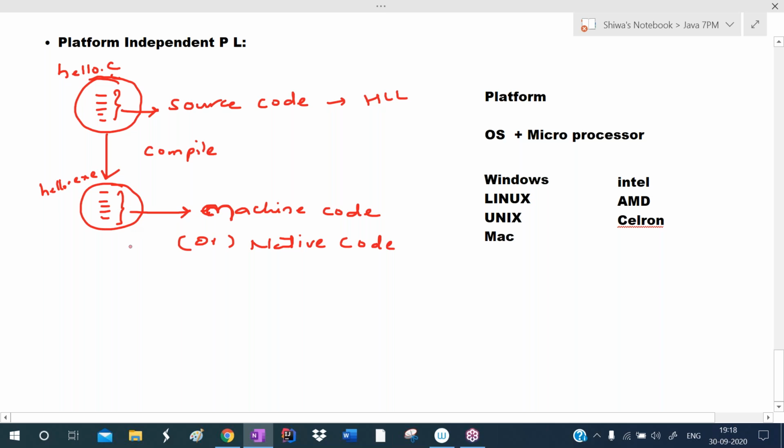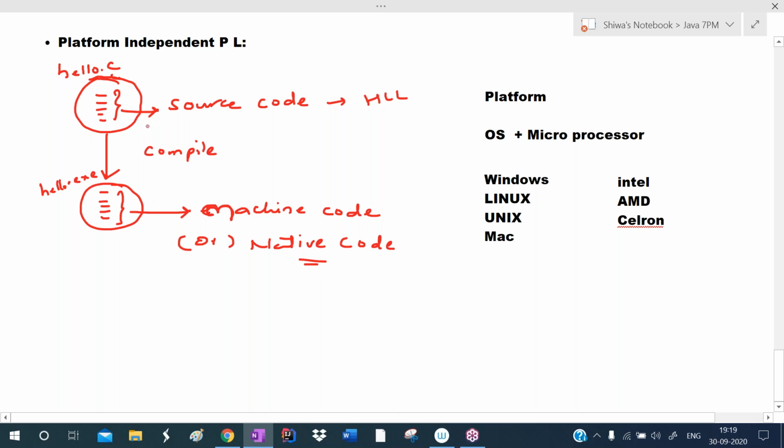So this is the operating system's language. Native code, or you can say machine code, is the operating system's language. The operating system can understand this. The code in the exe file can be understood by the operating system, so that code we call machine code, or native code.